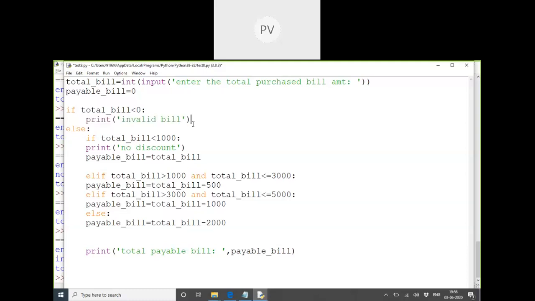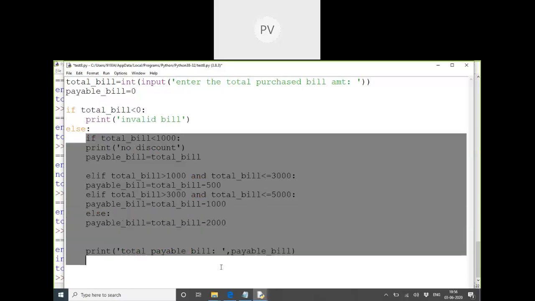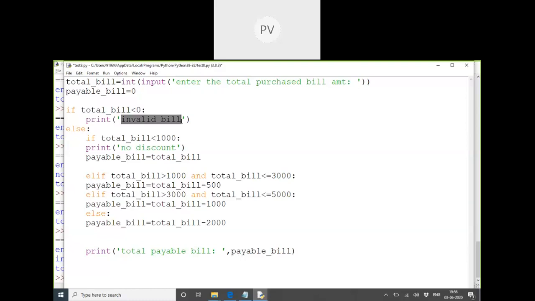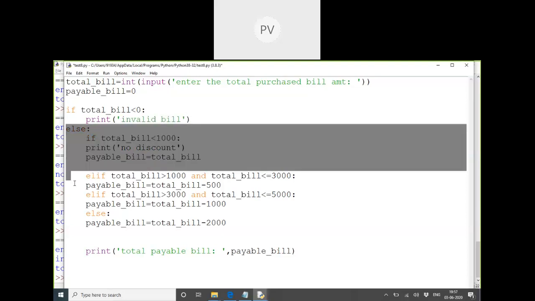If he enters a valid number more than zero, then I should show any of these cases. When will I show this message on the screen? If there is no proper bill, if the bill has an invalid amount, at that time I will just show this message, not an amount. I will not talk about an amount because the amount is invalid. I can't say that the payable amount is minus 34. So the first if is for the failure case, and else is for the success case.